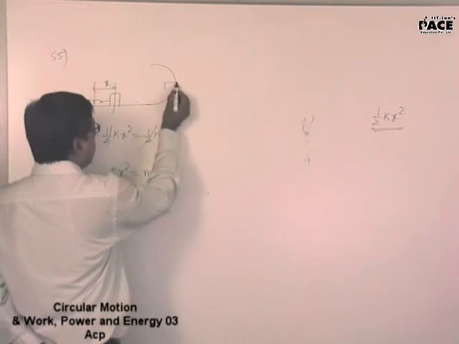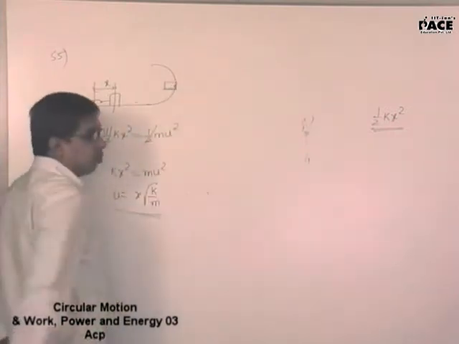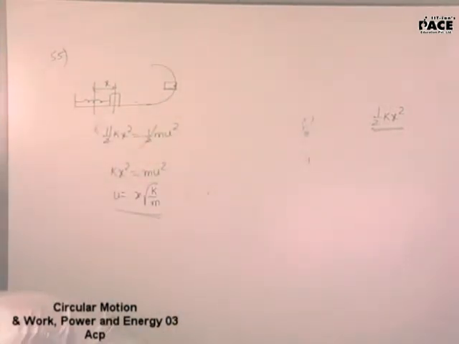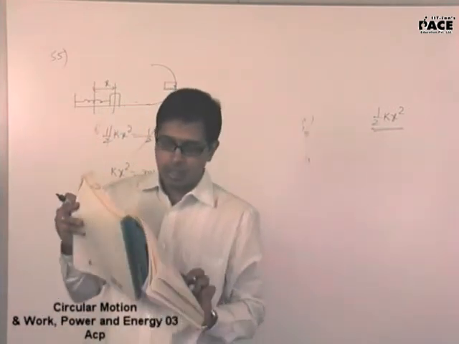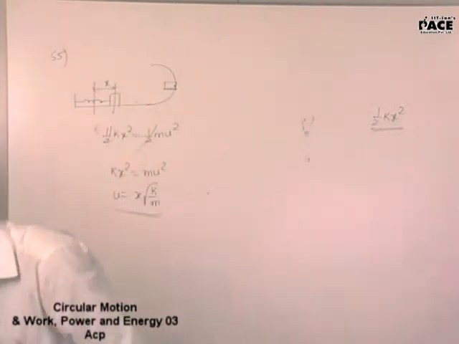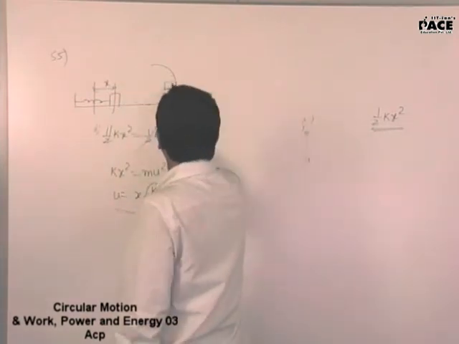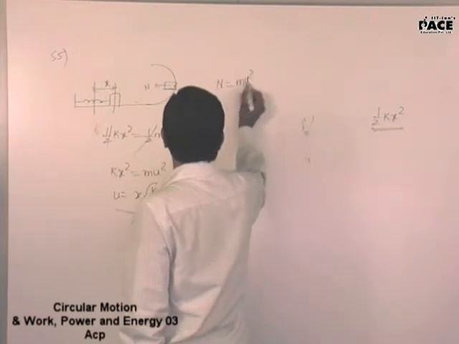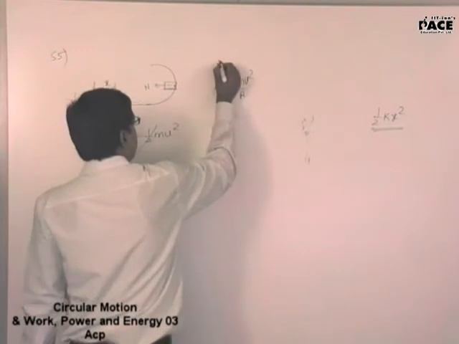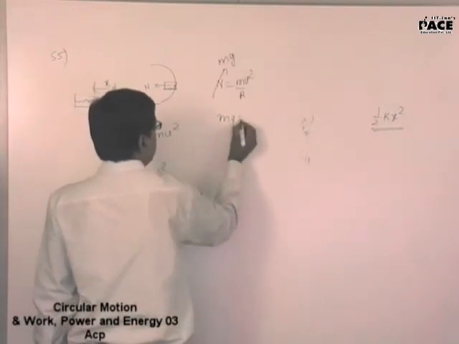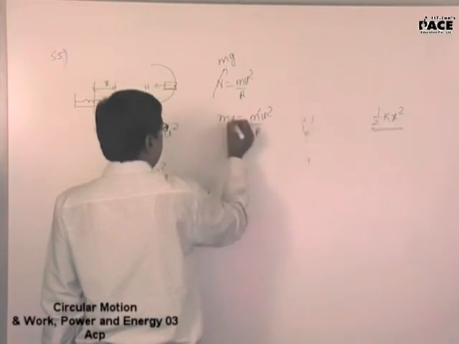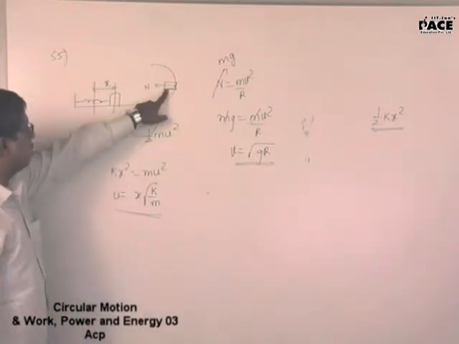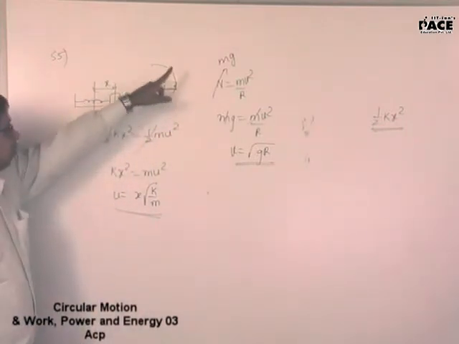Now he is telling you when the block comes to this particular point, the force with which it will press the surface is equal to mg, if I am right. Yes, sir. It presses the track with a force of mg. So this is N. So N is equal to mv square by r, and he is telling me N is equal to mg. So mg is equal to mv square by r. So v is root over of gr. This is the velocity at this particular point for which the normal force will be mg.